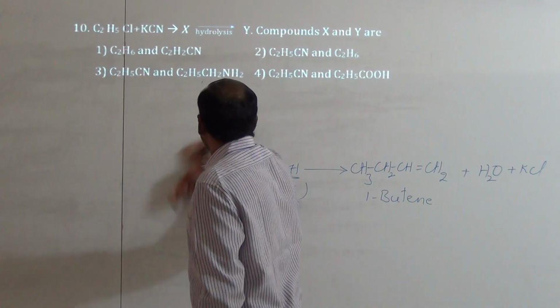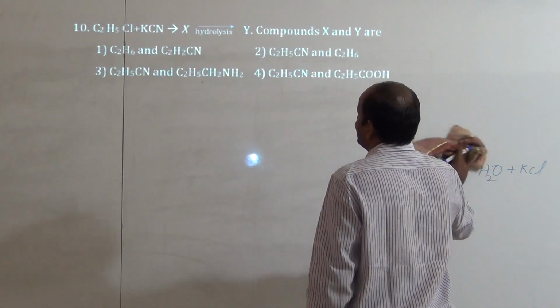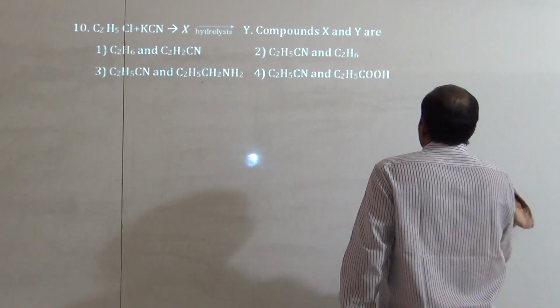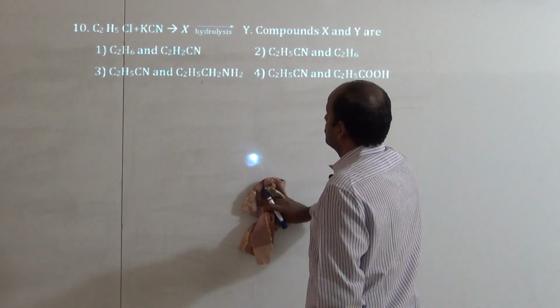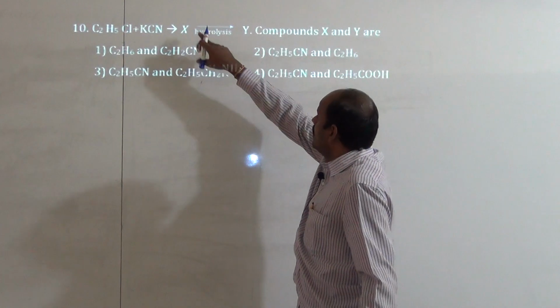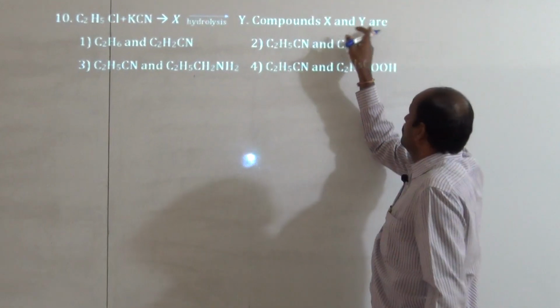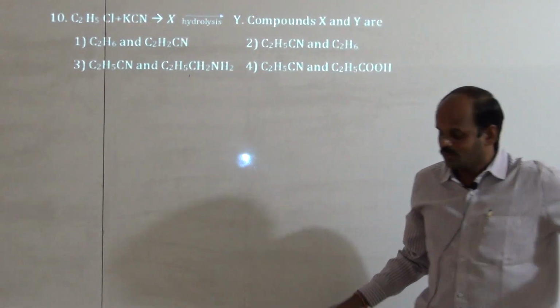Here next also they have given one equation, that is C2H5Cl, ethyl chloride, reacted with KCN, potassium cyanide. It gives some compound, product X, which on hydrolysis gives Y. Then compounds X and Y are? They asked for both compounds.